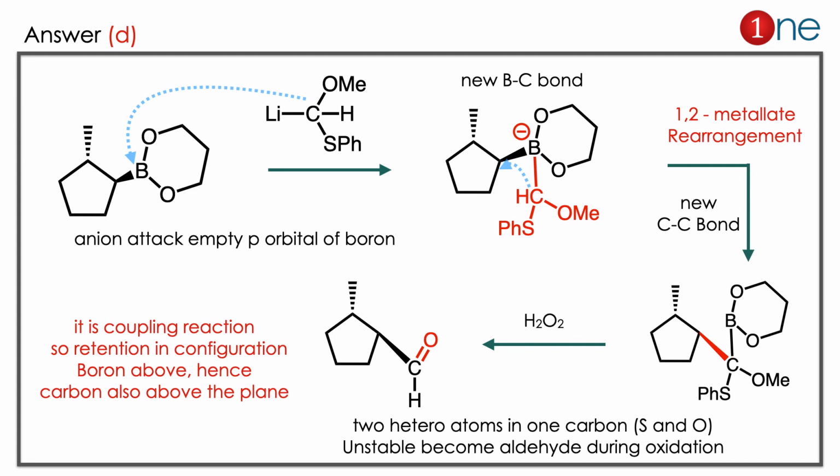Here you have to learn two things. One is the 1,2-metallate rearrangement. This rearrangement is new, and you have to learn that if there is any metal atom involved there, during the rearrangement no change in the configuration occurs. Retention of configuration is happening there.